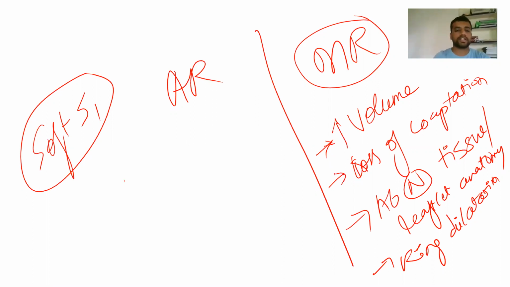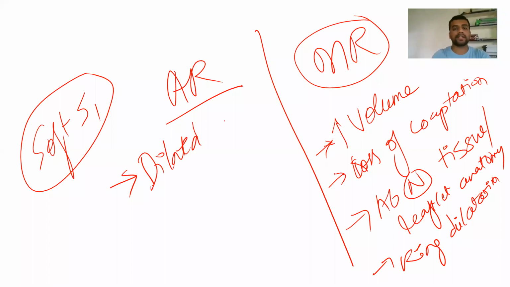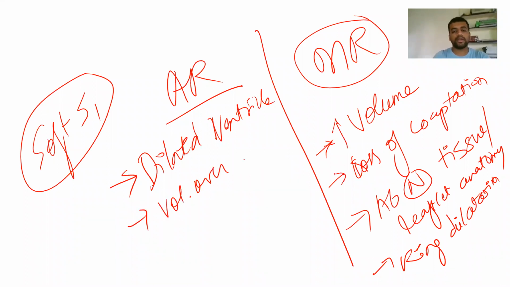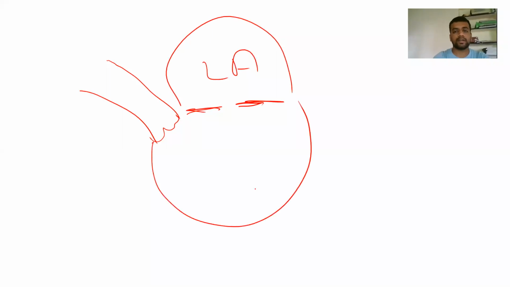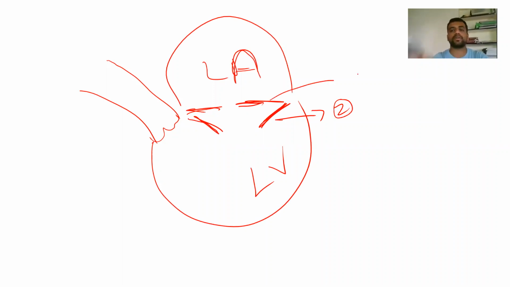So in case of aortic regurgitation, because there is increasing blood coming back from the aorta, there are dilated ventricles. And again, this is a volume overload state. One of the mechanisms is, for example, if I draw for diagrammatic purposes, this is a semilunar valve and this was your AV valve. Here you have the left atrium and this is your left ventricle. Now the leaflets have opened like this. If the leaflets were in this position, they would have caused a very nice loud S1.